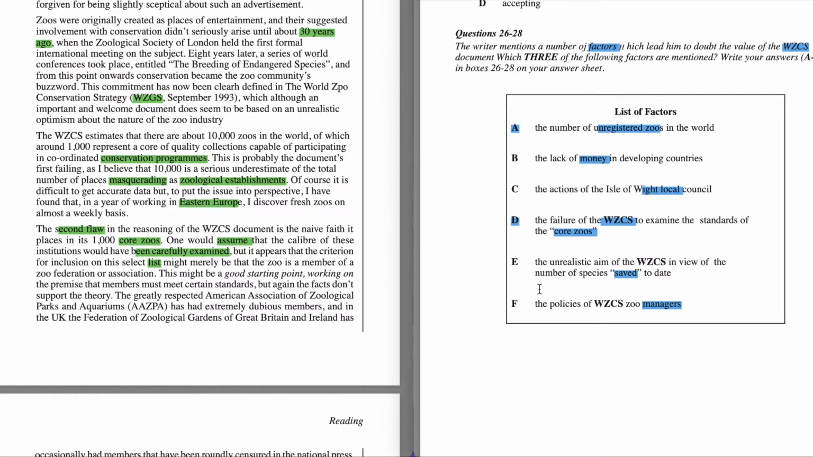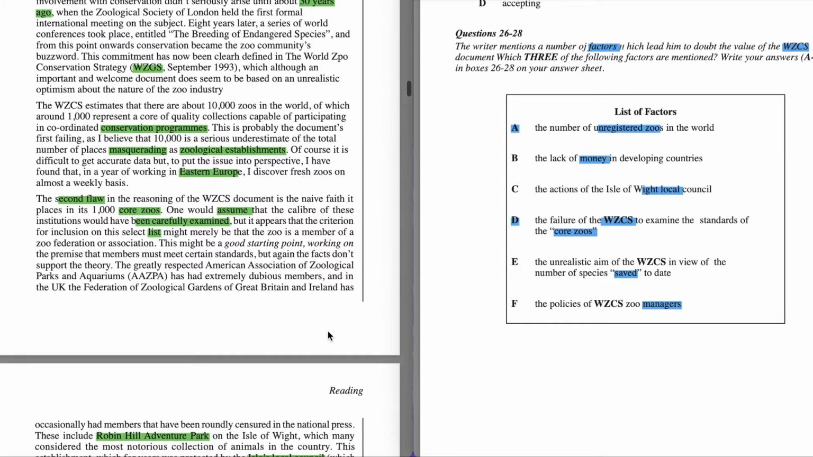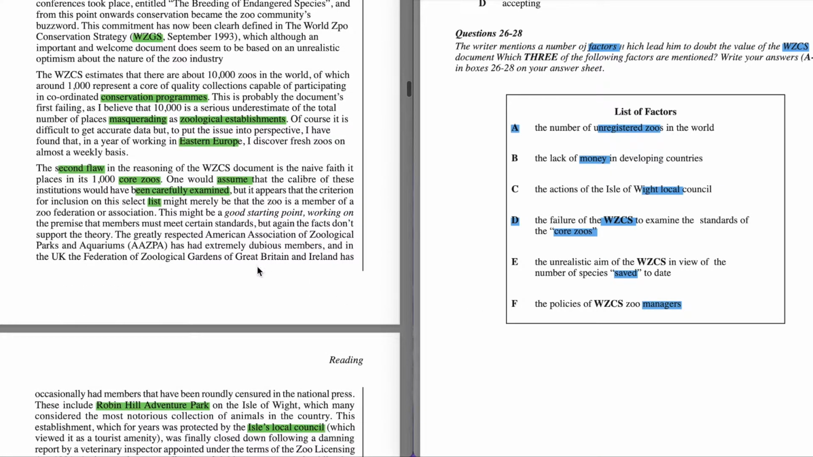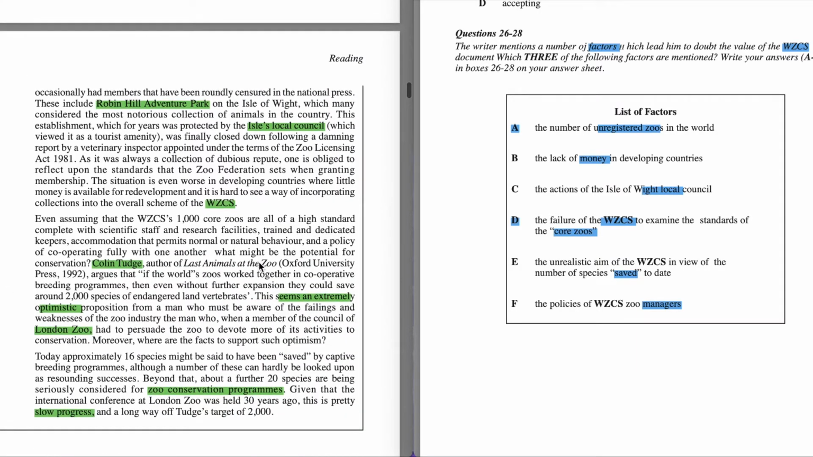And further we try to find information about the third one. And we scan further and try to find information related to our keywords. So one of our keywords mentioned here, which is saved. Let's read this sentence. Today approximately 16 species might be said to have been saved by captive breeding programs, although a number of these can hardly be looked upon as resounding success. So it's gonna be E. It's an unrealistic aim of WZCS in view of the number of species saved to date.